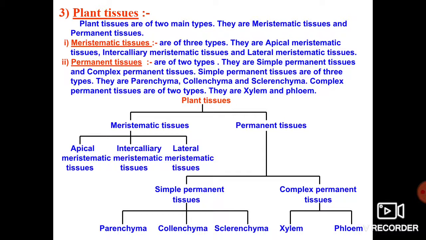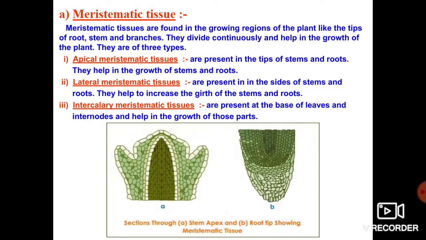Yes, now we are going to move to the next slide, that is meristematic tissue. So meristematic tissue is found in the growing regions of the plant like the plant root, plant tip, stem and branches of the plant. Again they will be divided continuously and help in the growth of a new plant. There are three types, that is apical meristematic tissue, lateral meristematic tissue and intercalary meristematic tissue.